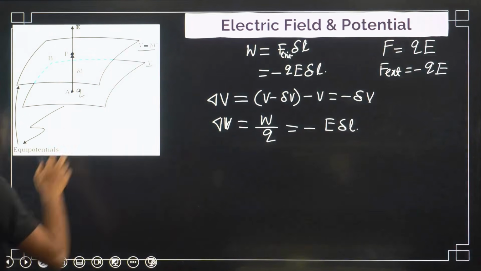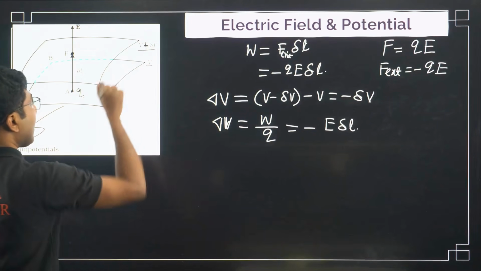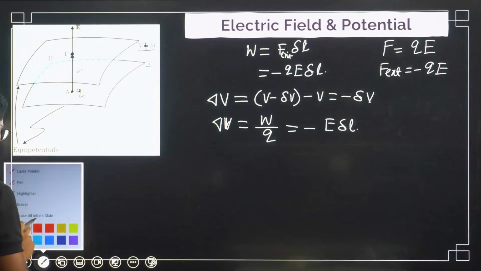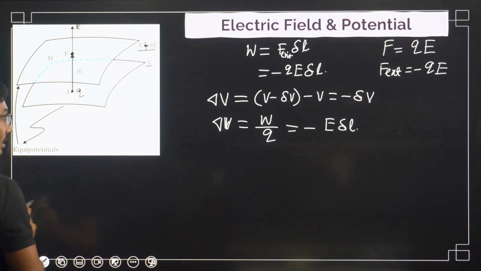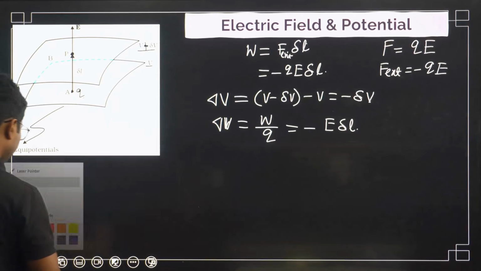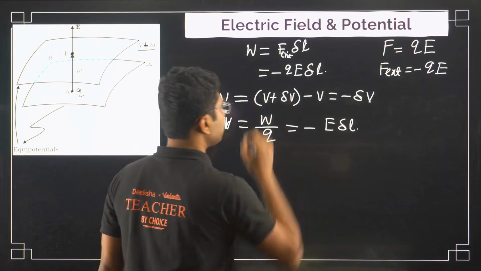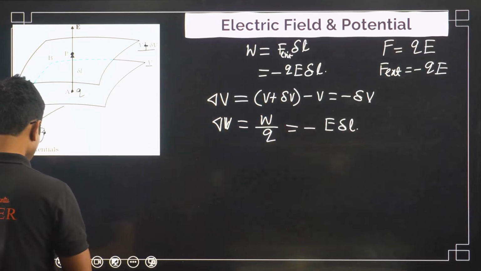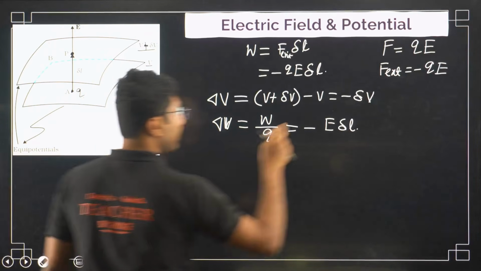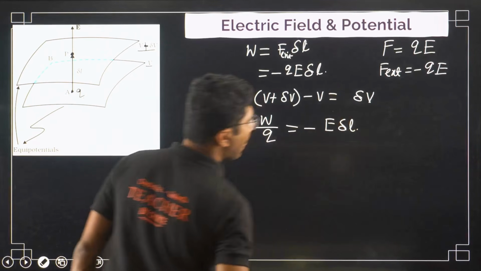Let me do one correction over here. Let me use this as plus for simplicity.